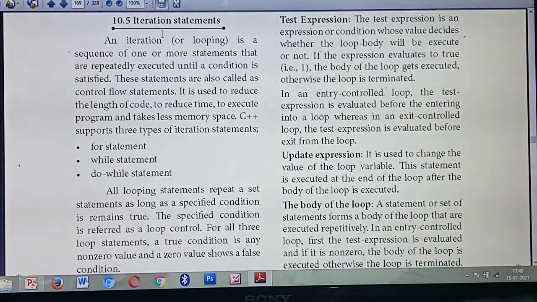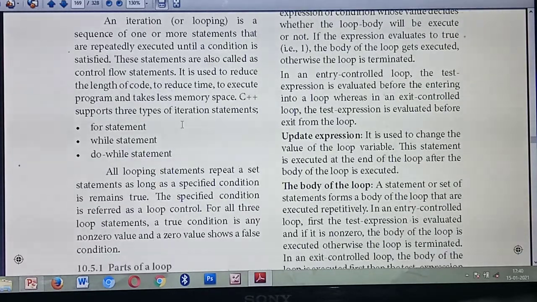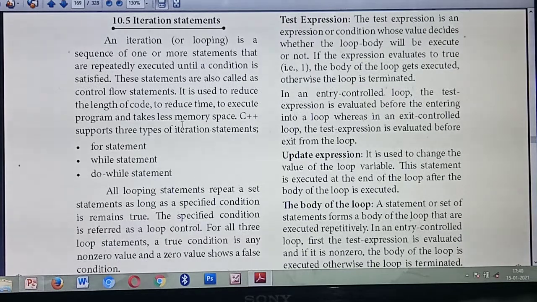Understood? Why are we going to use iteration statements? By using them you can reduce the length of the code. For example, consider a program that contains nearly 50 lines, and among them only 5 lines you need to run 5 times.